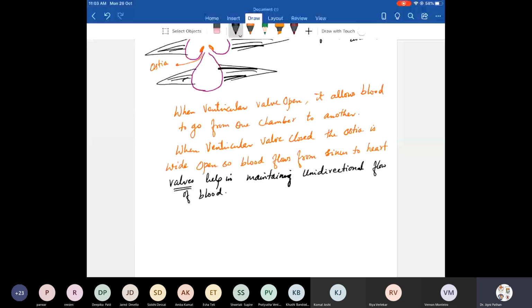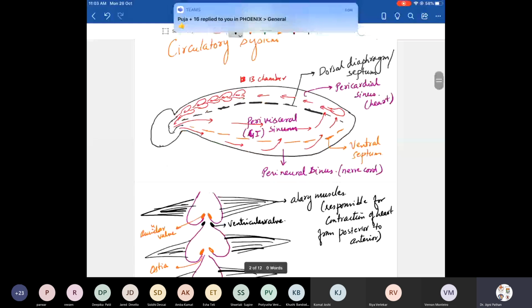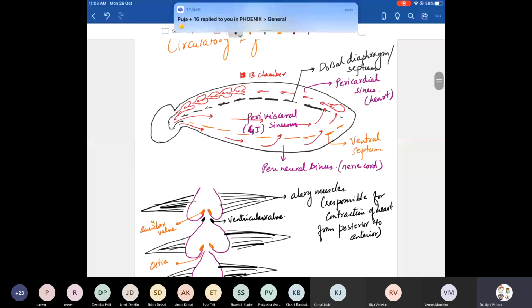Now, the hemocoel, as I said, is the body cavity of the cockroach. That hemocoel is divided into three sinuses. Okay, listen. Naini, can you hear me clearly? Listen to this.